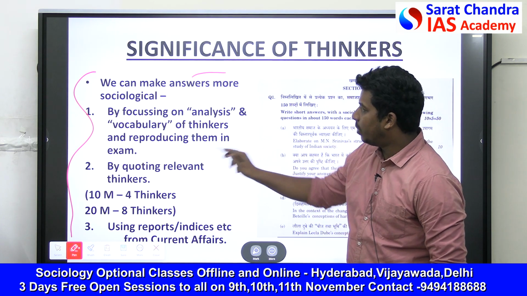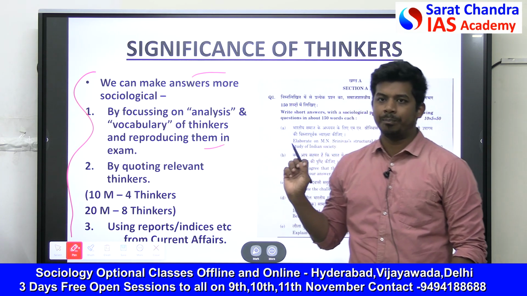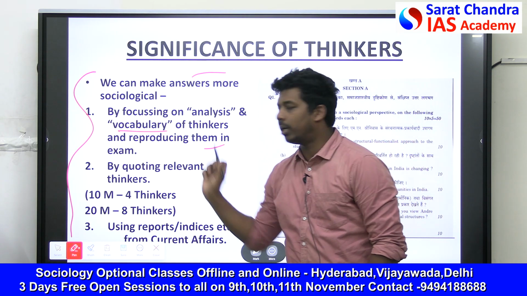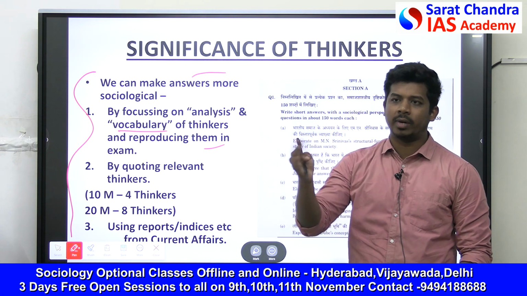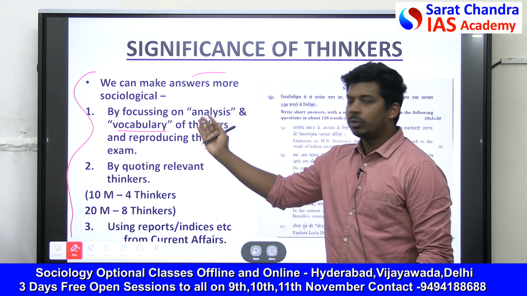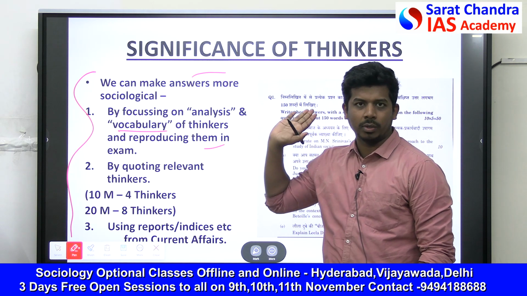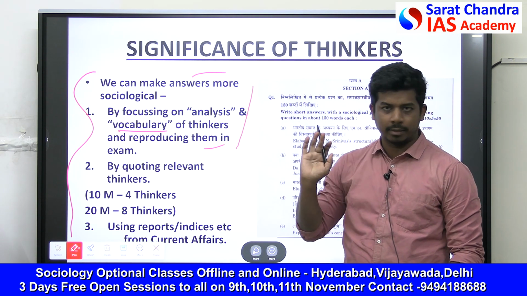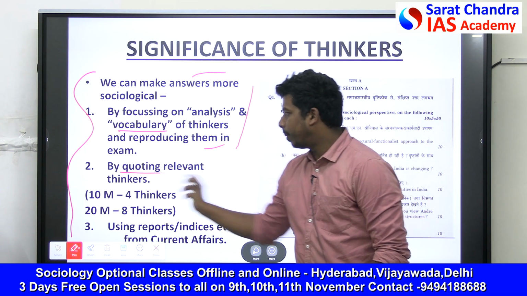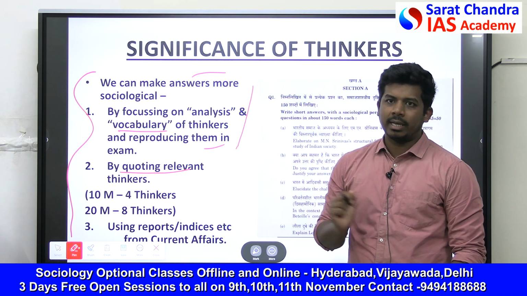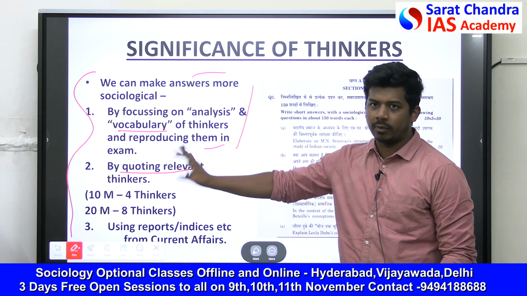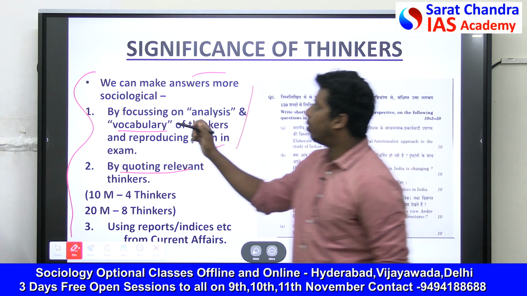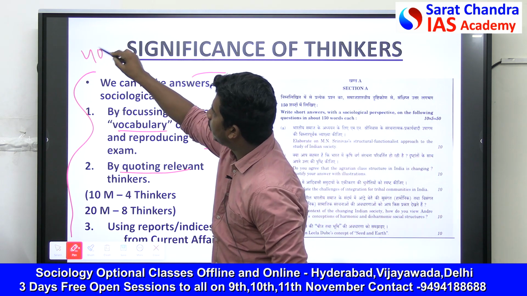One is by using sociological vocabulary. Sociological vocabulary means there will be some dedicated words used by the sociologists in the subject of sociology. So you should learn those words and you should reproduce them in exam. Second way, by quoting relevant thinkers. There are many sociologists in India and the world. In paper 1 alone, we read about 40 to 50 sociologists.